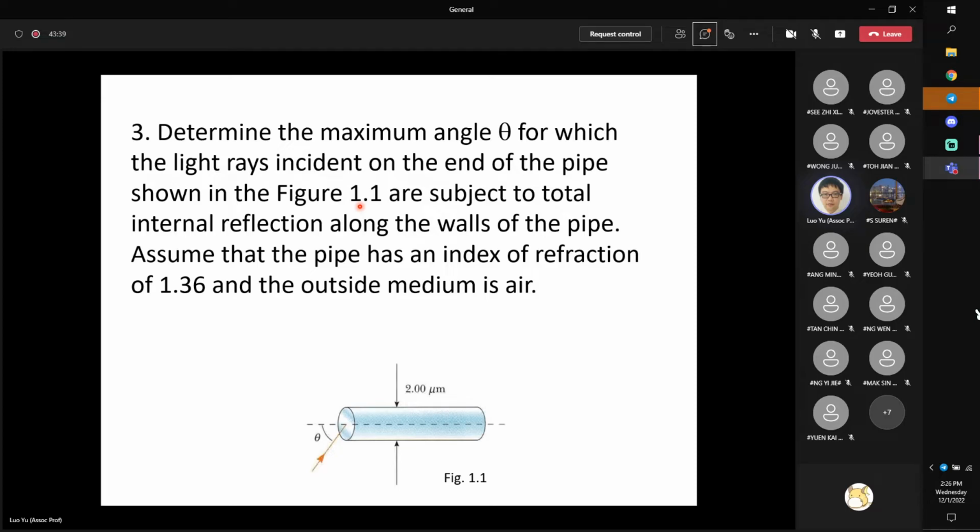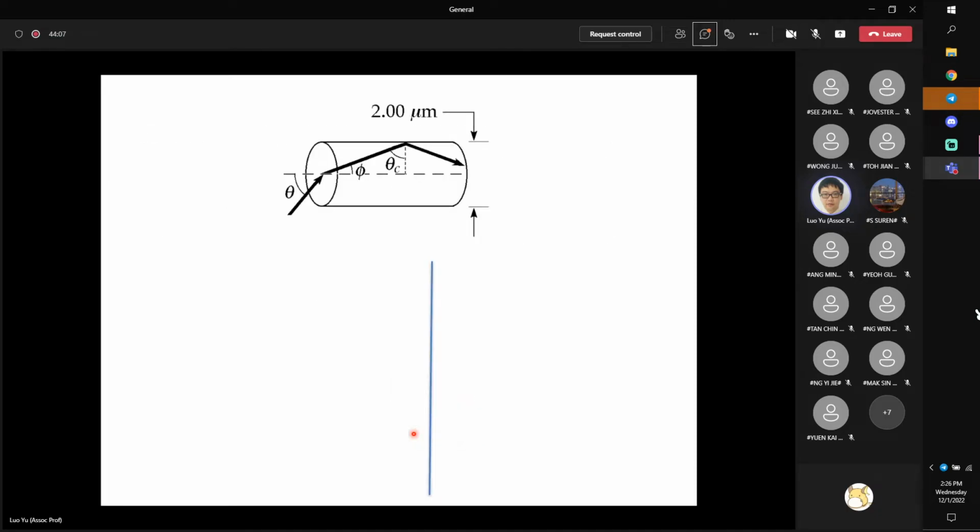Question 3. This question asks us to determine the maximum angle theta for which a light ray incident on the end of the pipe shown in the figure below will be subject to total internal reflection at the wall. What we know is the refractive index of this optical fiber is equal to 1.36. So this is the configuration we are looking at.